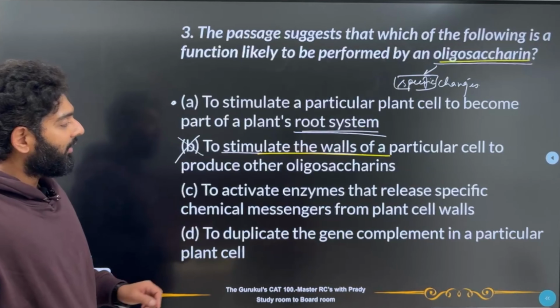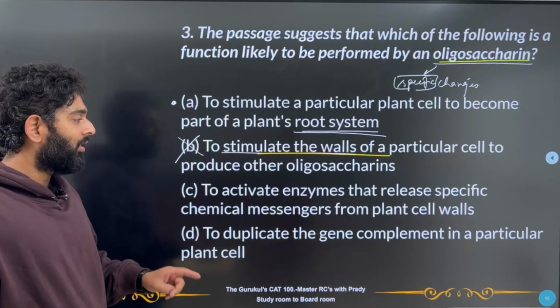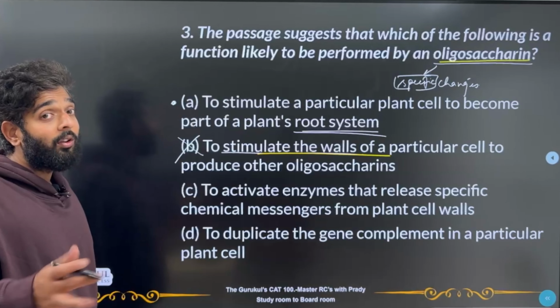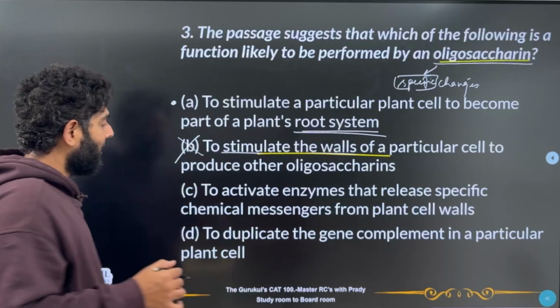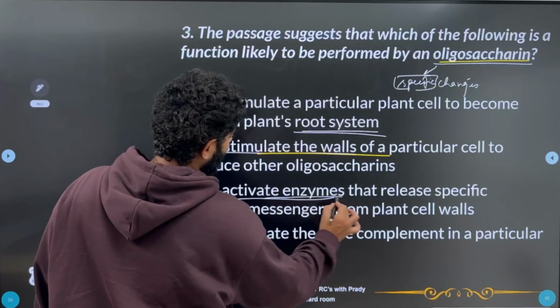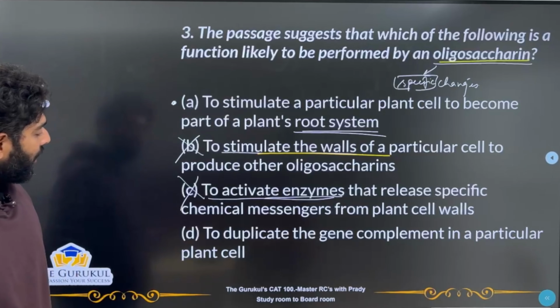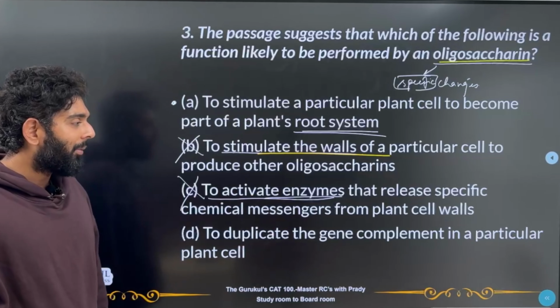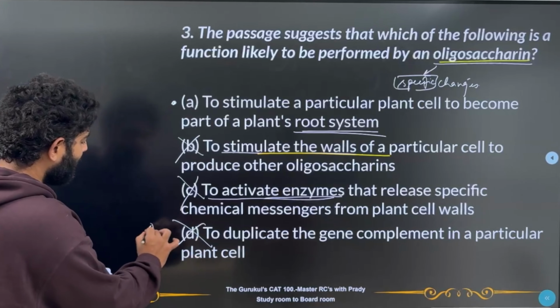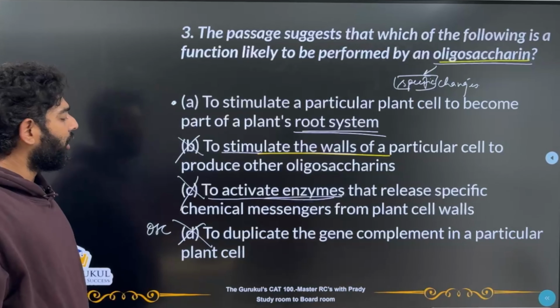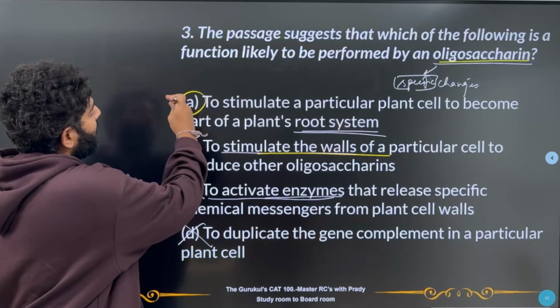C: to activate enzymes that release specific chemical messengers from plant cell walls. Now, this might sound like a good option, but guys, do oligosaccharides activate enzymes? No, enzymes activate oligosaccharides, right? So definitely not going to be C. D: to duplicate the gene complement in a particular plant cell. Nowhere has this been spoken about. This is a clearly out of scope choice. So definitely not going to be my answer. The best possible answer now becomes A.